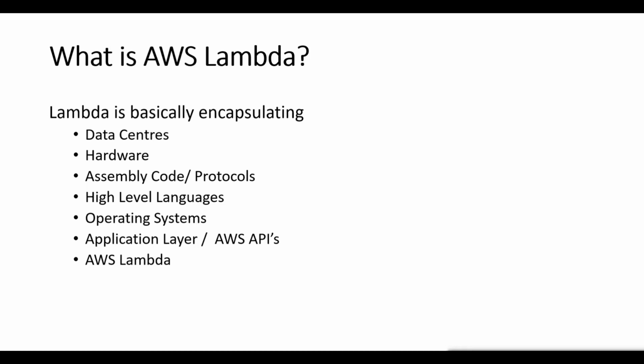Lambda was reinvented in 2015, where you did not have to manage data centers, infrastructure as a service, and platform as a service also. All you have to worry about is your code. So what is Lambda? It is basically encapsulating data centers inside your hardware, inside which you have your assembly code or protocols, inside which you have your high level languages, inside which the operating systems are there, under which you have your application layer or AWS APIs, under which AWS Lambda resides. So basically, AWS handles all of these things for you. All you need to worry about is your code.